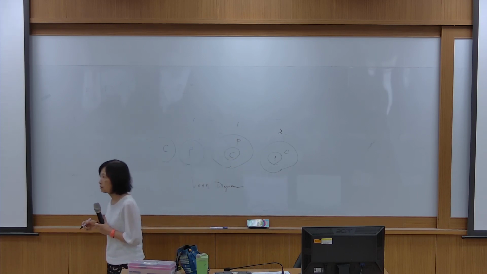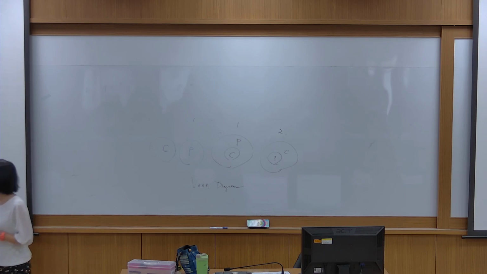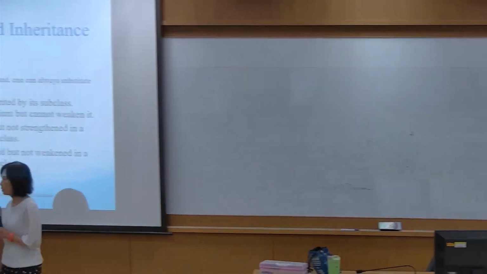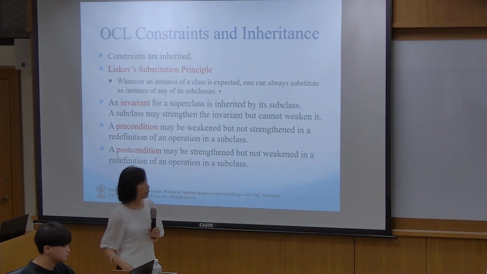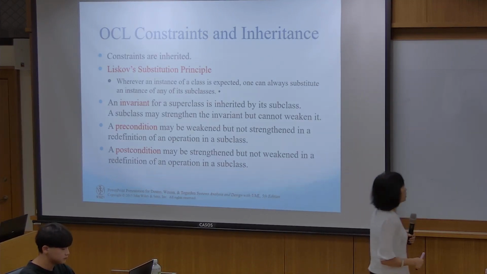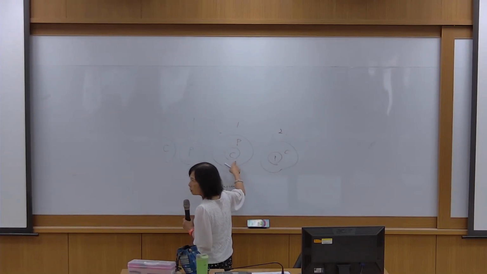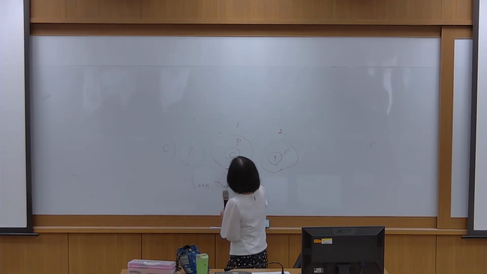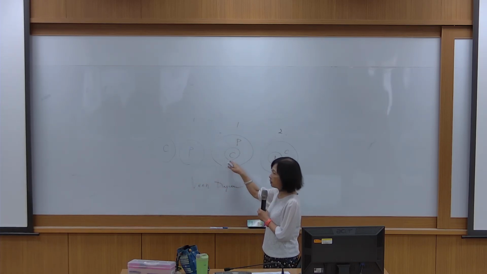Which one has a bigger scope? One or two? Your name, please. Which one? One. Why? Parent is a bigger scope than child.